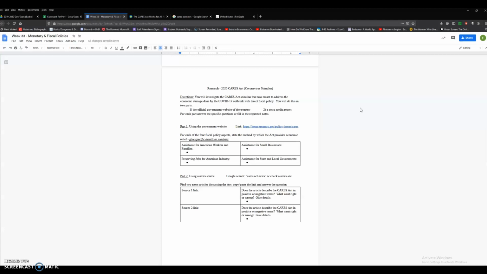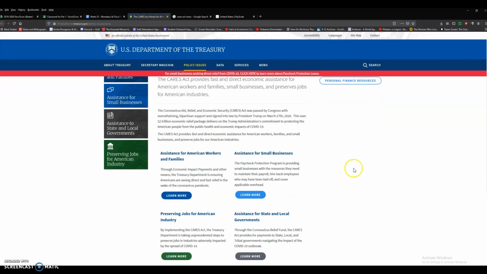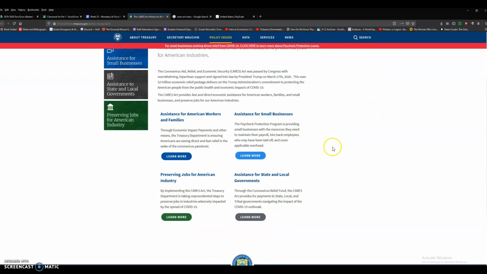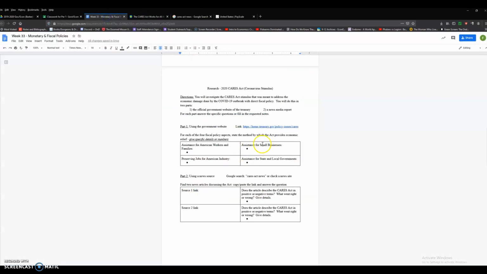You're going to do it in 2 parts. First, you're going to look at the official government website of the Treasury and its description of what it's supposed to do. And then you're going to look at at least 2 news media reports talking about what it actually did. For each of these, you're going to fill in the specific notes or questions. Part 1, using the government website, and I've given you the link here. It takes you to this page where it gives you a brief overview, and then a 4-point set of links for each of the 4 different quadrants of the economy it was meant to address with policy.